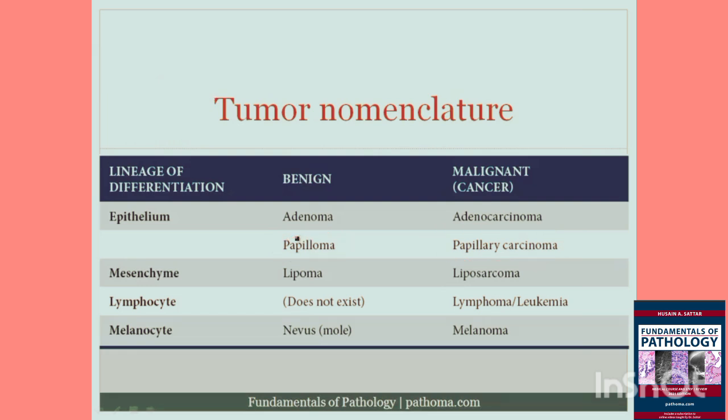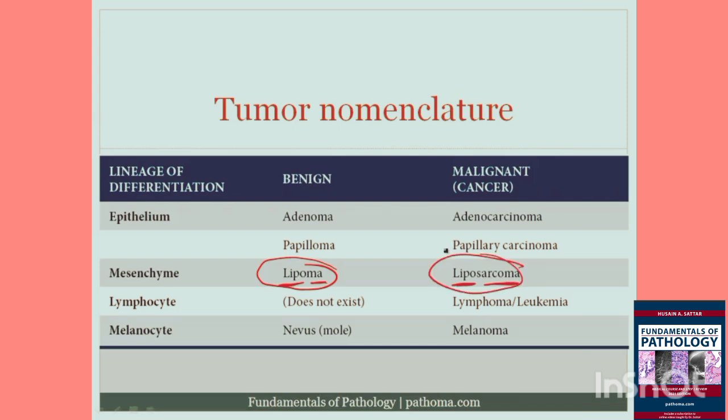Mesenchymal tissue can also produce tumors that will be benign or malignant, and it's going to be named based on the type of tissue that it forms. So lipo means fat, and oma means mass. So a benign tumor of fat is a lipoma, and lipo again means fat, and sarcoma means malignant mesenchymal tissue. And so a malignant tumor of fat would be called a liposarcoma.